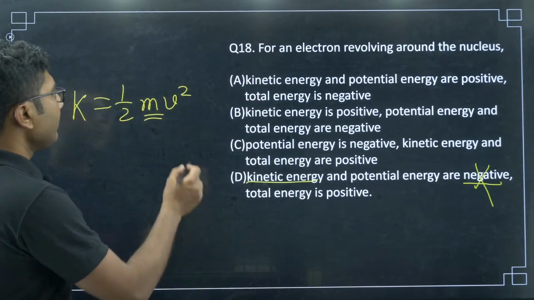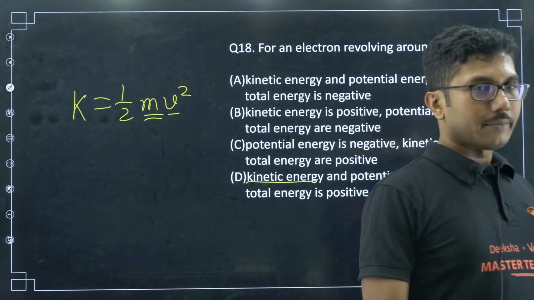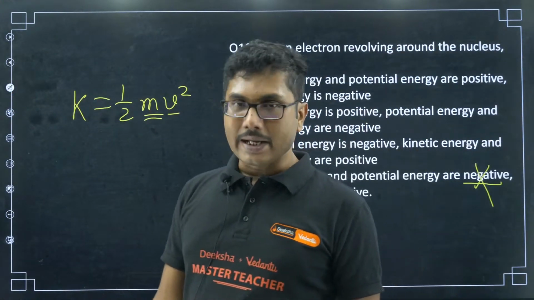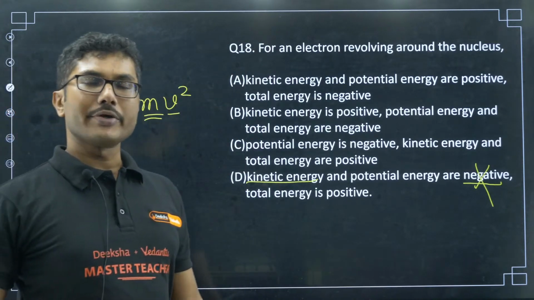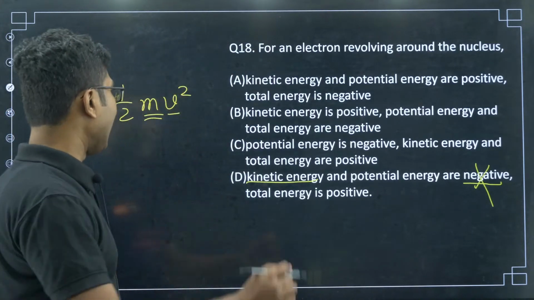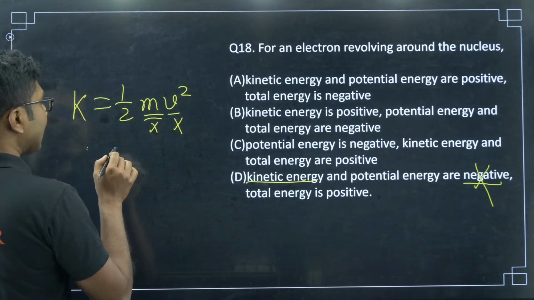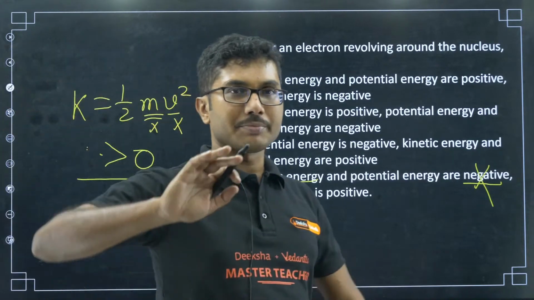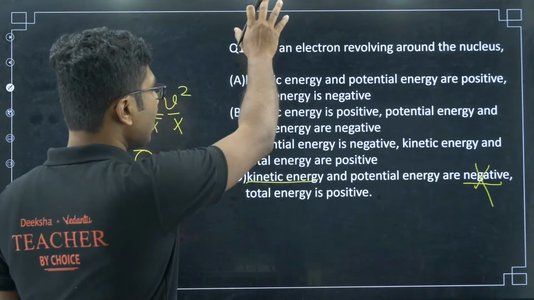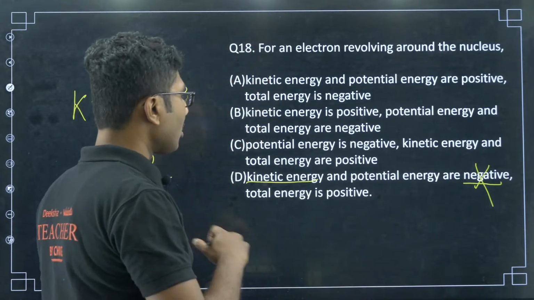Mass is always positive. v can be negative, since it is a quantity depending upon direction, but if you square a negative number, it always gives you a positive number. So m cannot be negative, v squared cannot be negative. So kinetic energy is always greater than 0. Kinetic energy can never be negative. So this much you have to be clear about. If you see any option where kinetic energy is negative, those are not possible.